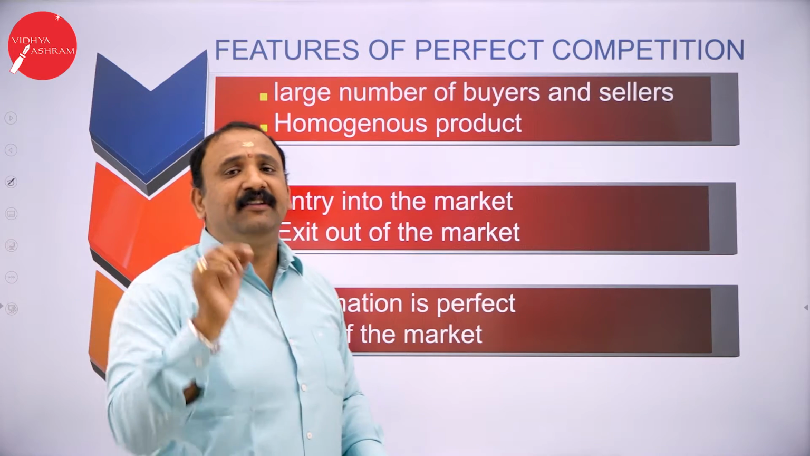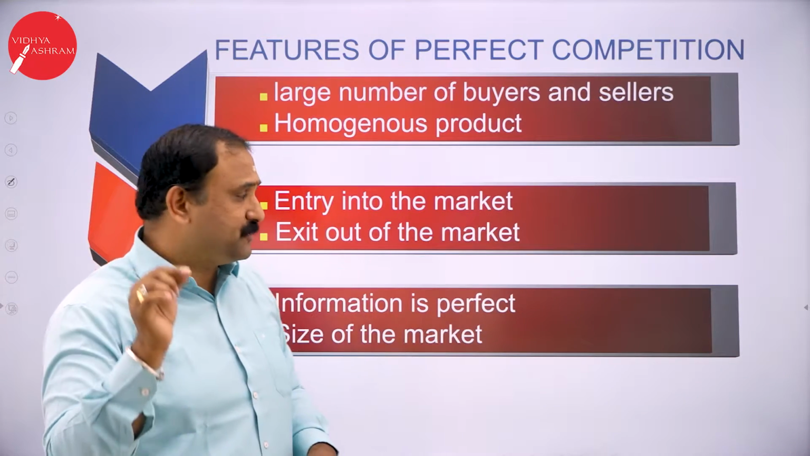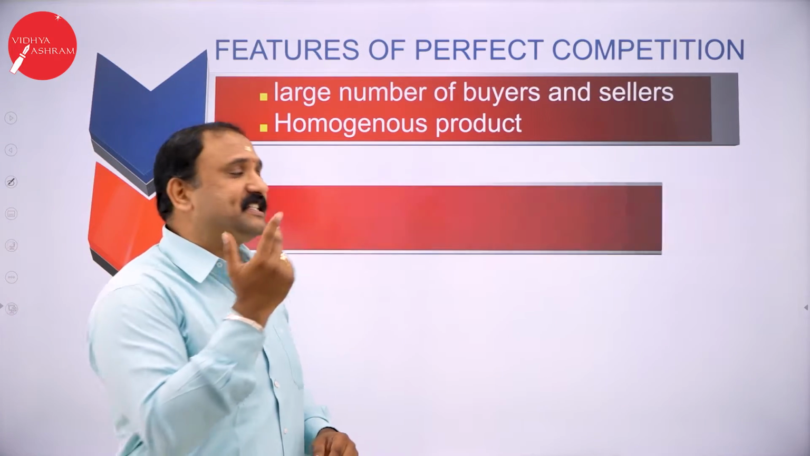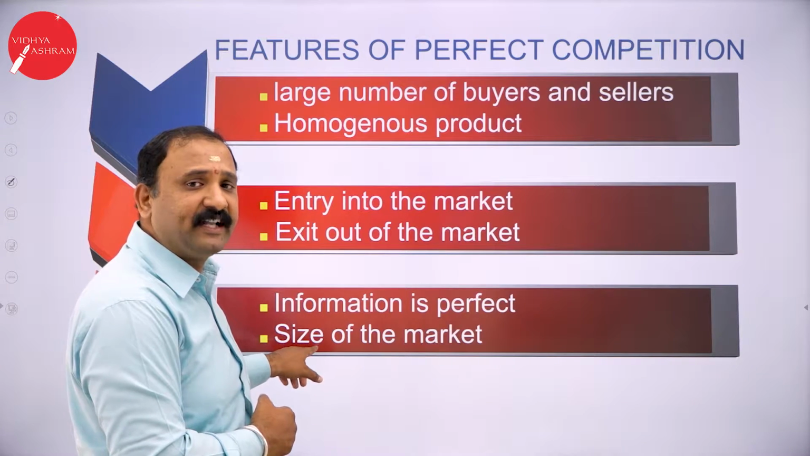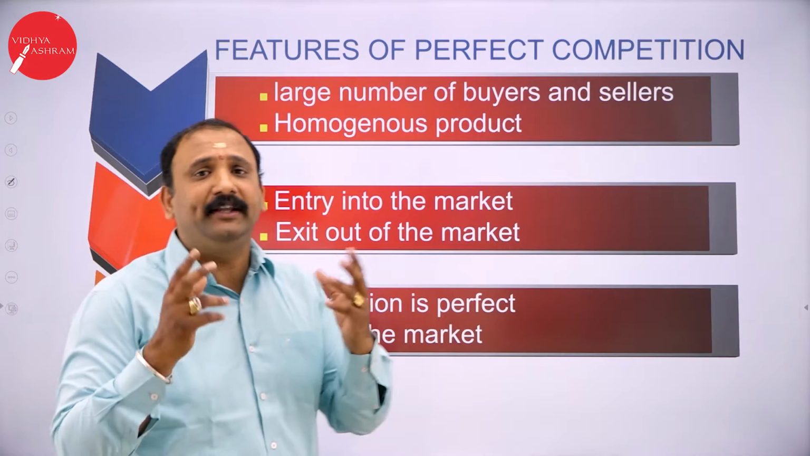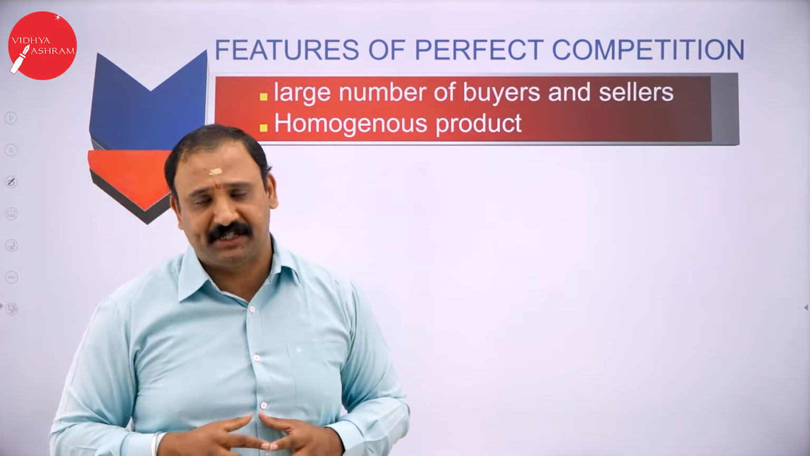The next one, information is perfect. That is very, very important. And we are also going to talk about the size of the market. So these two terms, information is perfect and size of the market. Why do these two things matter a lot to us?